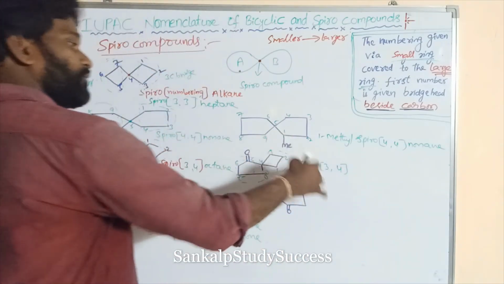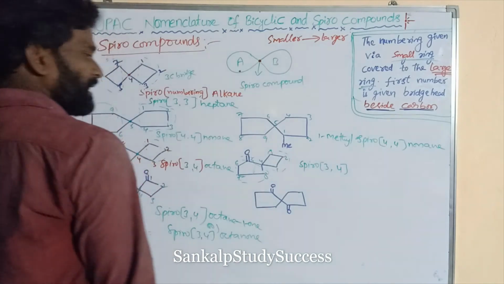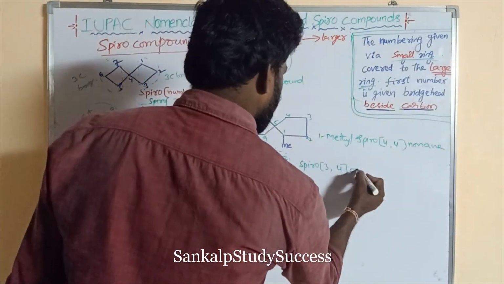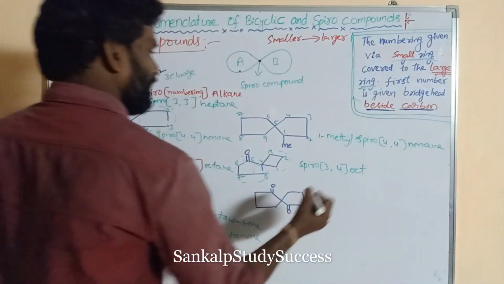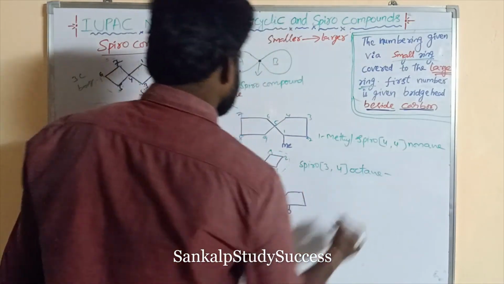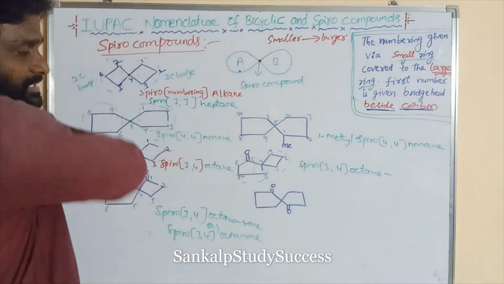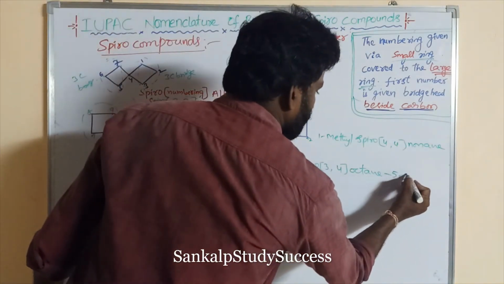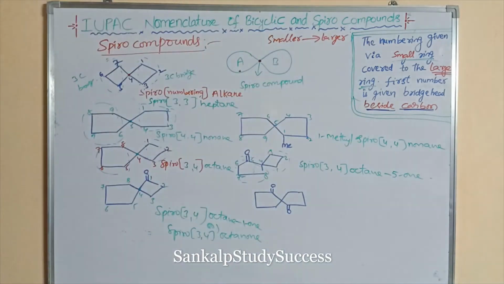First is written lower, next is written higher. 3, 4. And how many carbons total? 8. Oct, and octane, all are single bonds. Here the ketone functional group is present at the 5th carbon. So 5-one. Right. That is right.